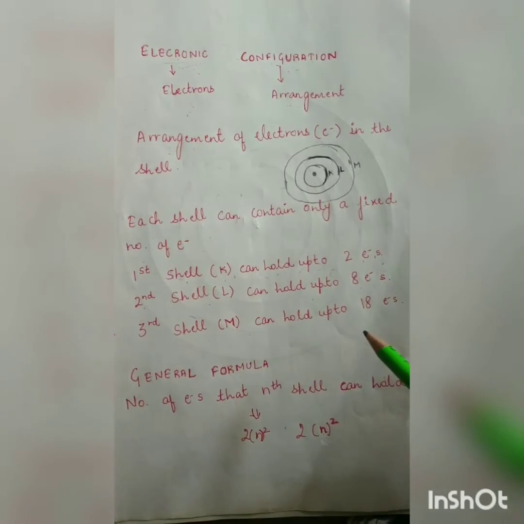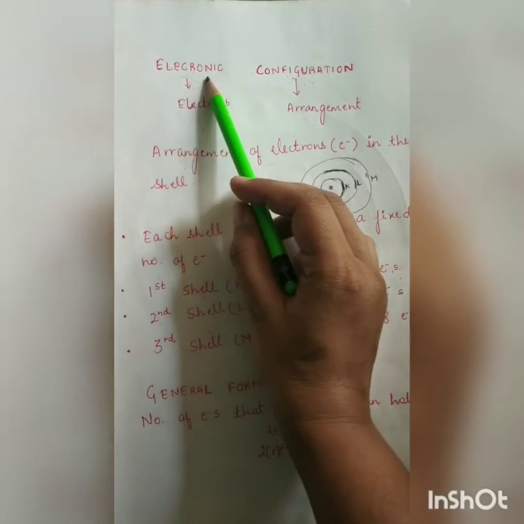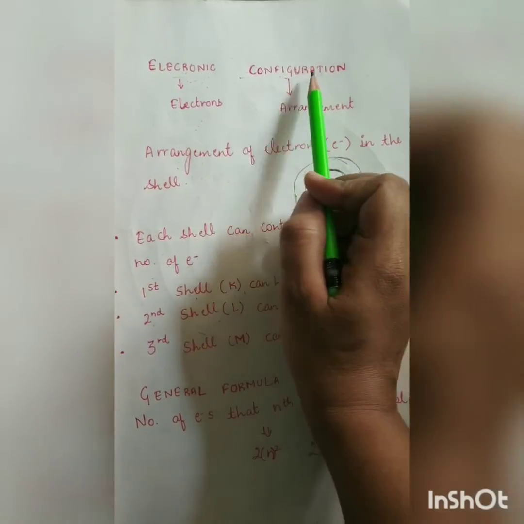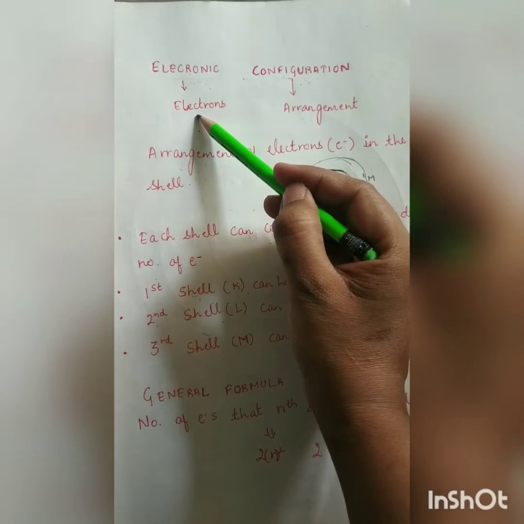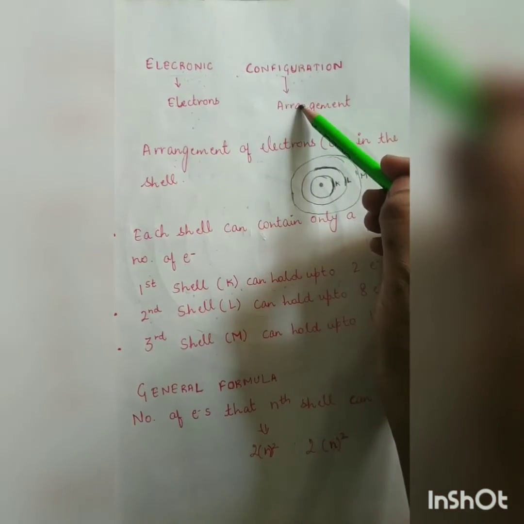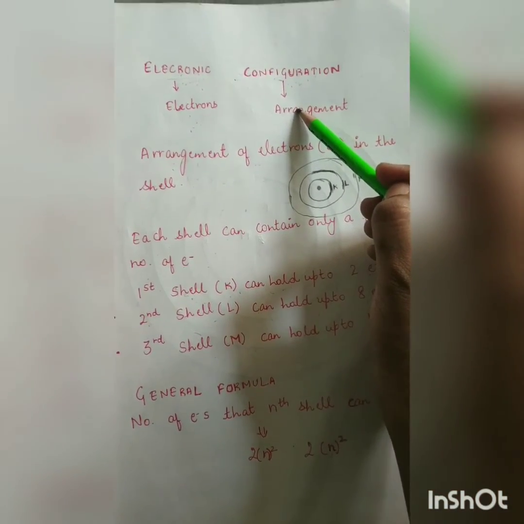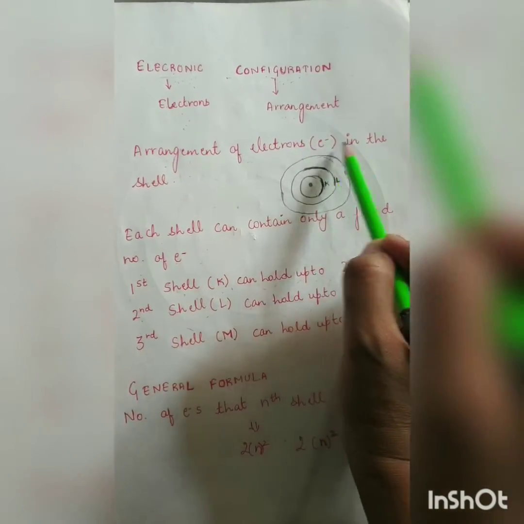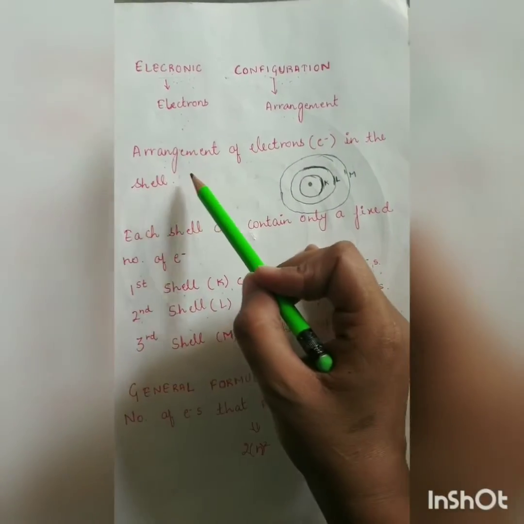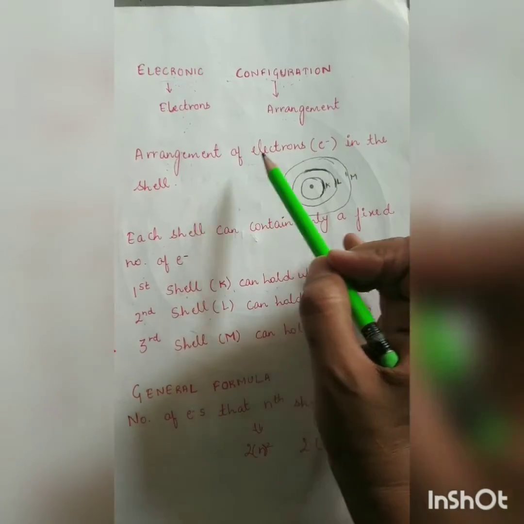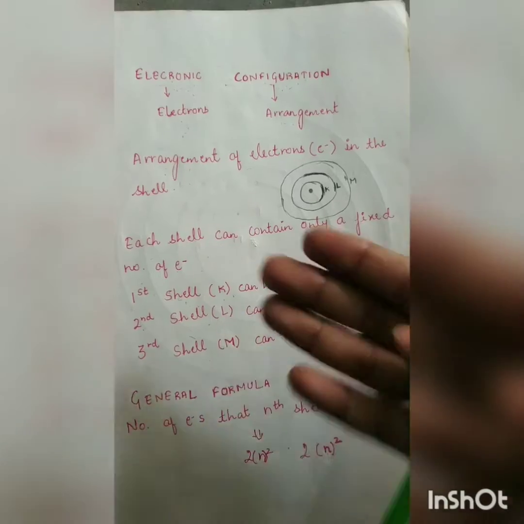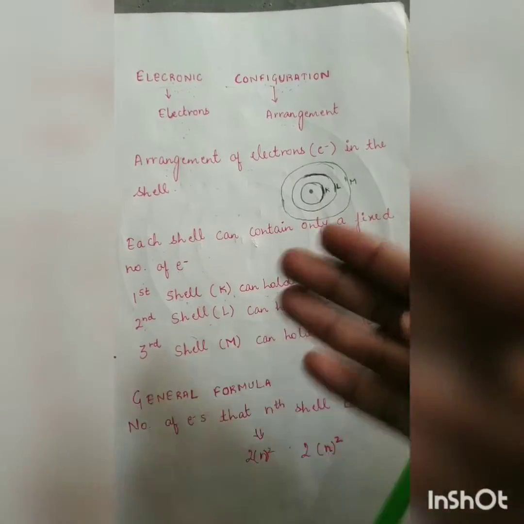In yesterday's video, I gave you a general idea about the term electronic configuration, where electronic means electrons and configuration means arrangement. Hence, the arrangement of electrons in the shells of an atom is called electronic configuration, or how the electrons are arranged in different shells of an atom.